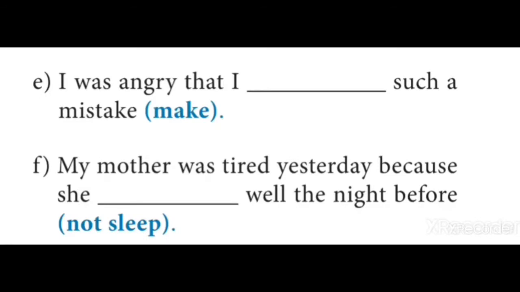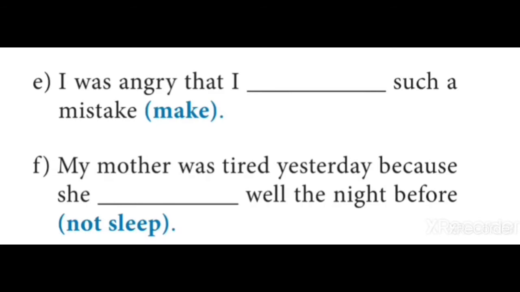Now sentence E. I was angry that I dash such a mistake. The V1 is make. I was angry. This is in past simple, and so the speaker was angry. And the reason is he made a mistake that made him angry. So there are two actions here in the past, and they are subsequent actions at different times.